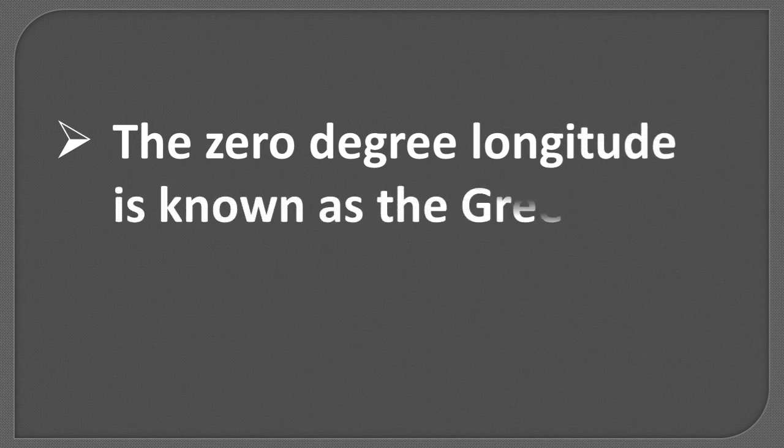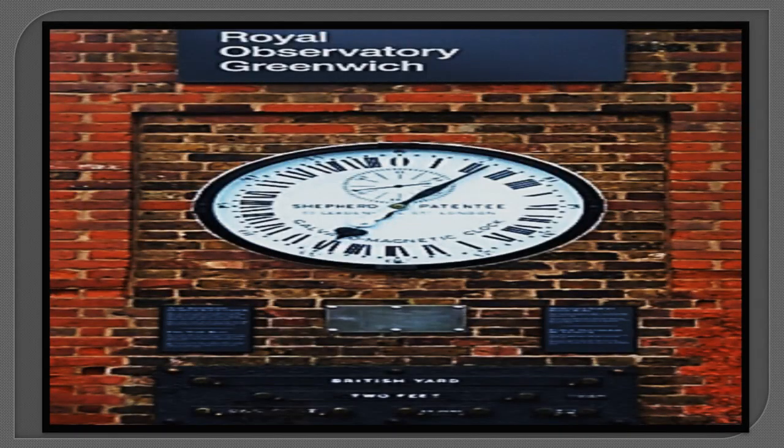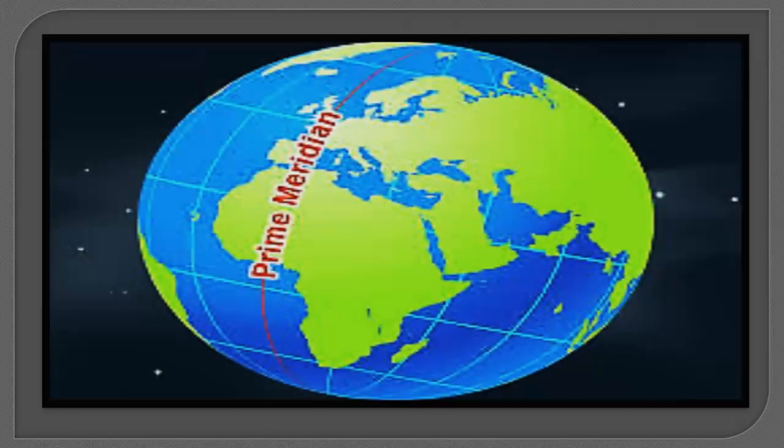The 0-degree longitude is known as Greenwich meridian. It takes its name from Greenwich, the place where the Royal British Observatory is situated and through which this line passes. Time is calculated worldwide based on the Greenwich line. Hence, this line is also known as prime meridian. The local time at the prime meridian is known as Greenwich Mean Time.